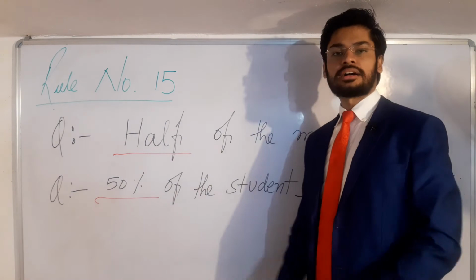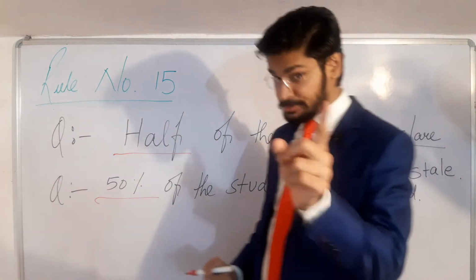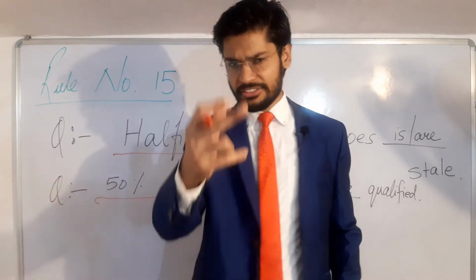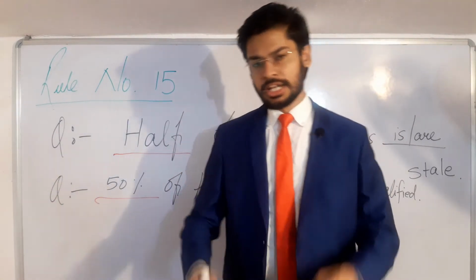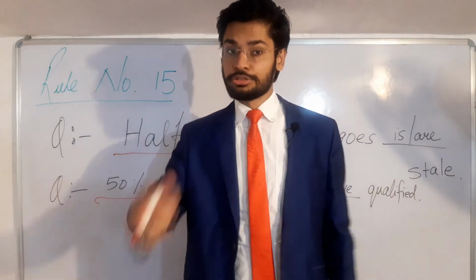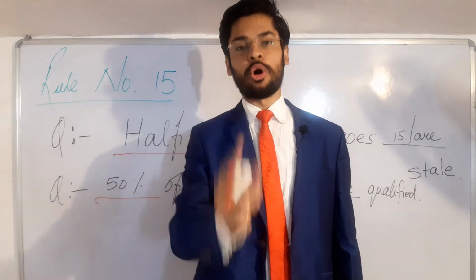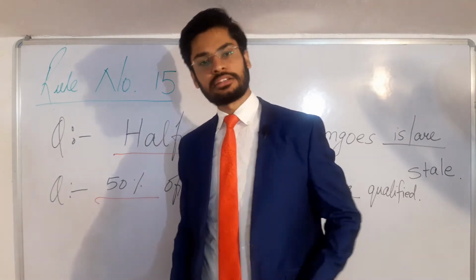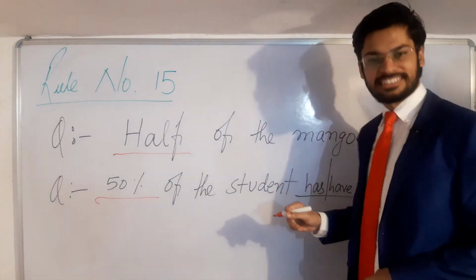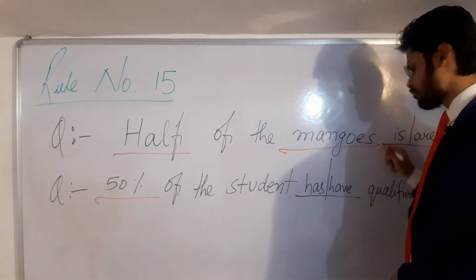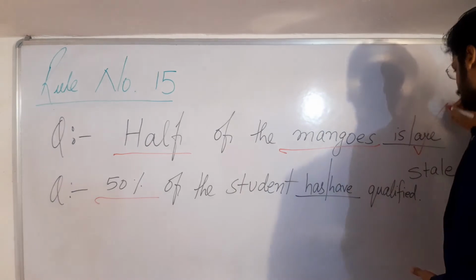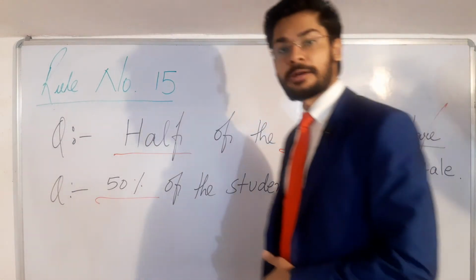See, if the subjects are percentage or fraction, same thing as we saw in the cases of here and there. If the subjects are percentage and fraction, then in this case also your verb will not depend on the subject. Rather, it will depend on the present noun or pronoun, students. So read out the full sentence. In this sentence, you find mangoes as the present noun, which is plural. Hence, our verb will also be plural.